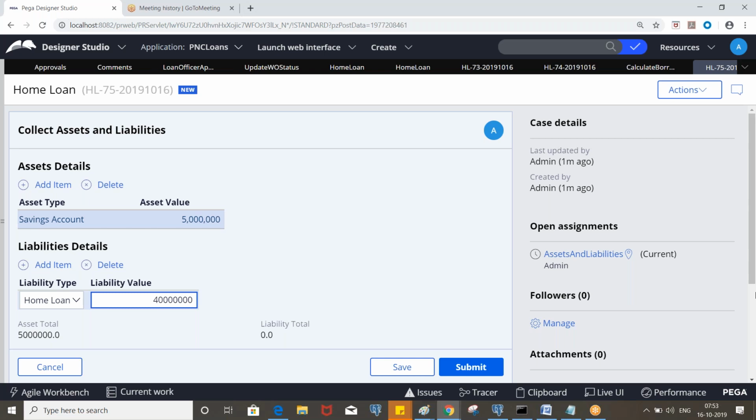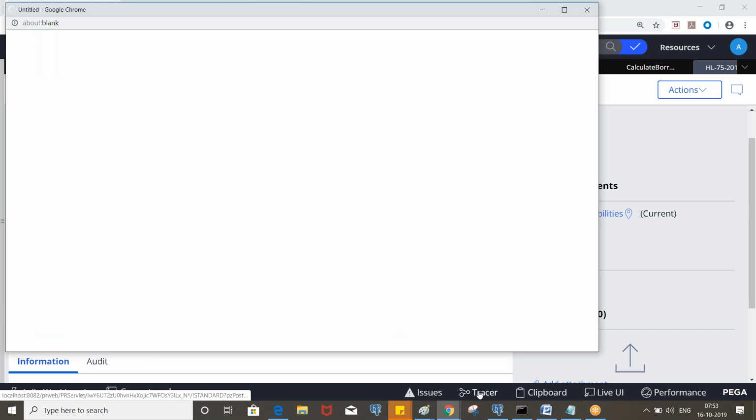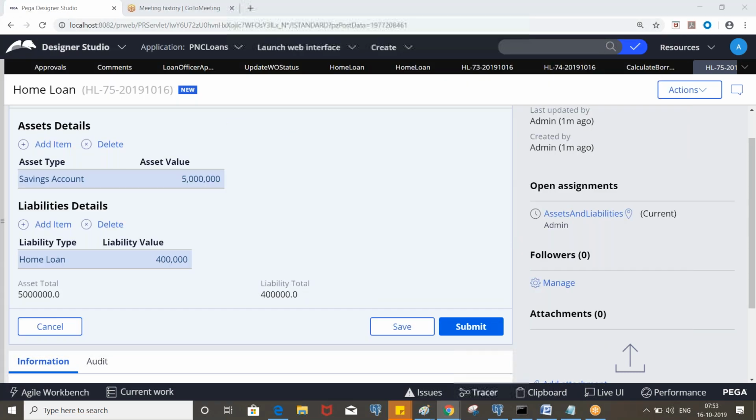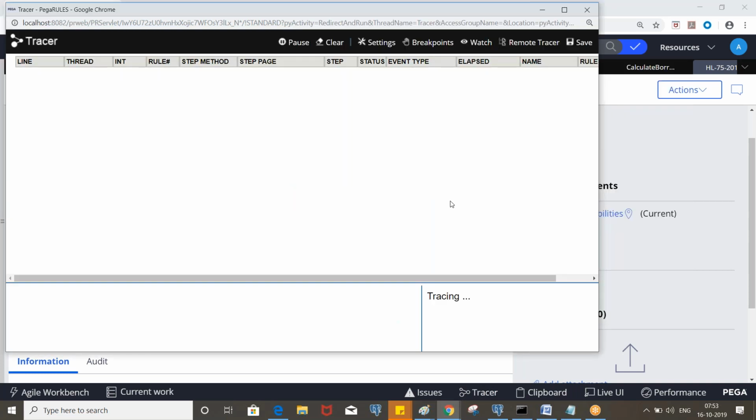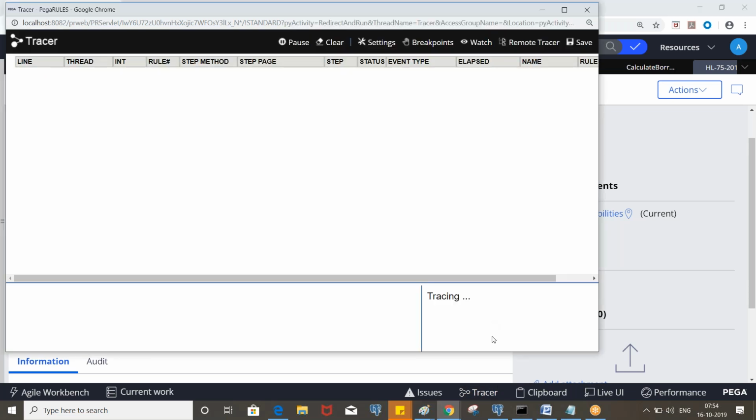Okay, so now open the tracer. So we need to see whether those rules are okay. Put something like this. Yeah, so now when you click on submit, those automated activities will be executed in the background if it is less than 20%, otherwise it will directly go for approvals. Okay. And if the PMI premium is calculated, you can see that value on the tracer and clipboard.